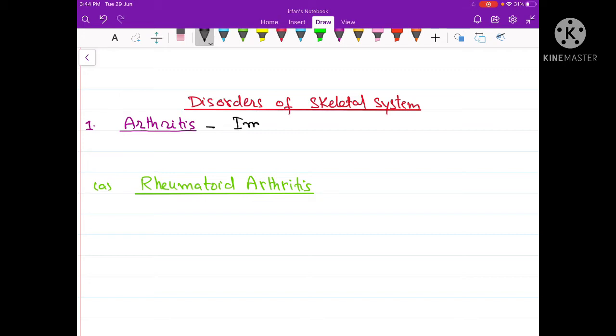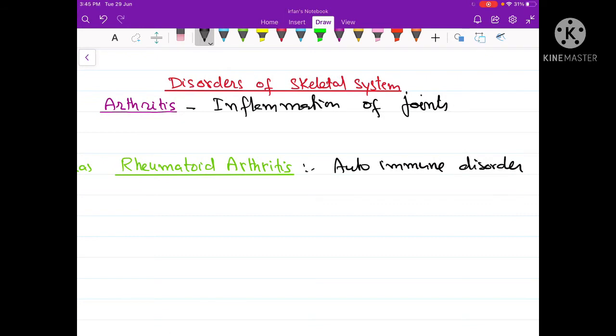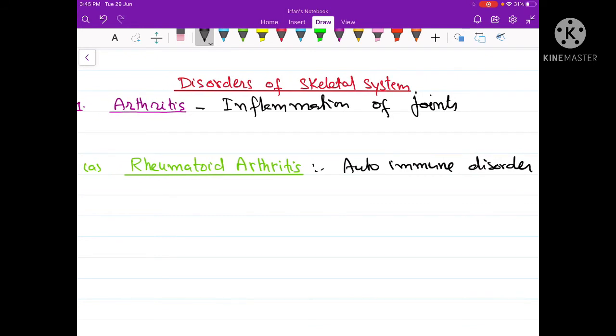Arthritis is called the inflammation of joints. There are different reasons for the joints becoming inflamed. One of the reasons is rheumatoid arthritis. Rheumatoid arthritis is an autoimmune disorder. Here again, the antibodies that are against a streptococcal toxin attack the synovial membrane of the joints.